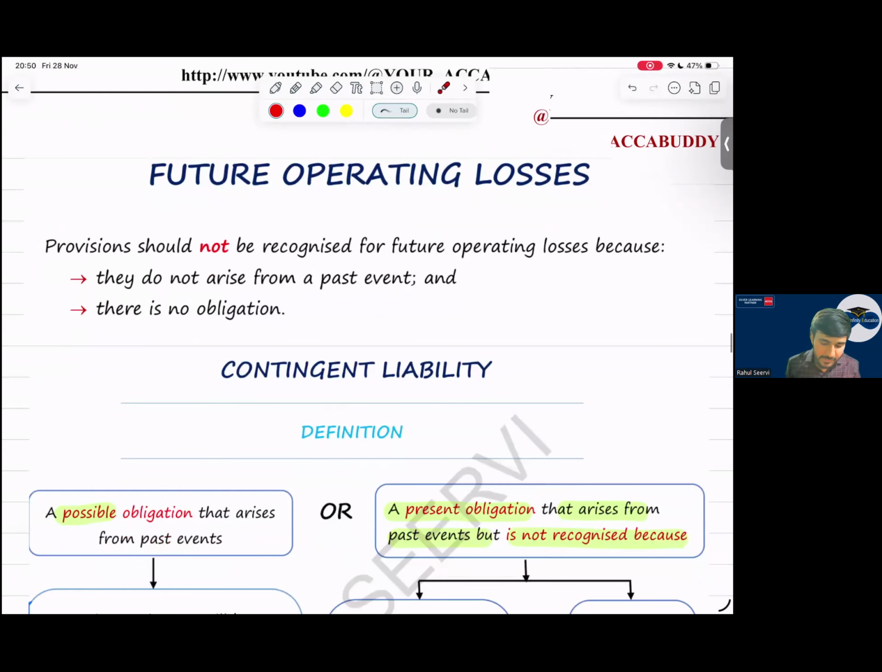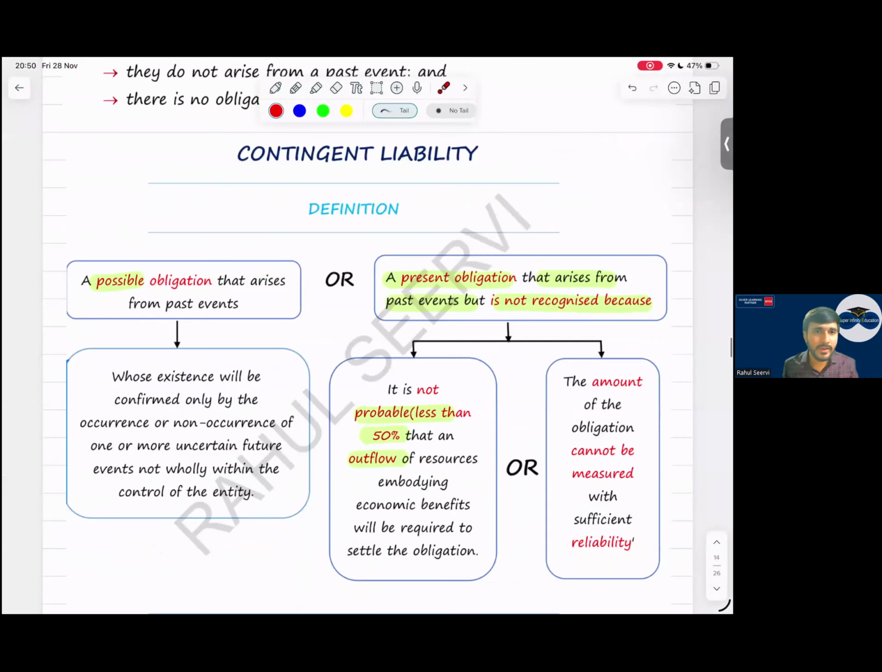Then contingent liability. Sir, contingent liability ka meaning kya hai? See now, a present obligation that arises from a past event. It is a present obligation, but we have not recognized this, sir. Why have we not recognized it, sir? Because the probability is not there.